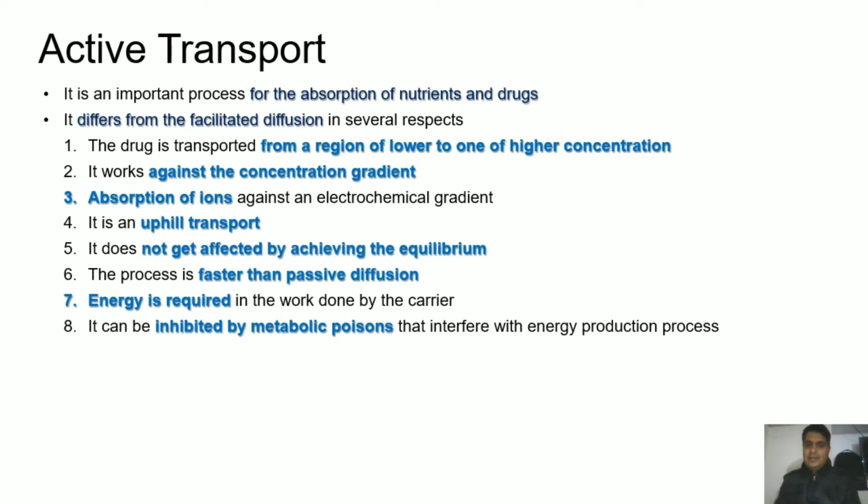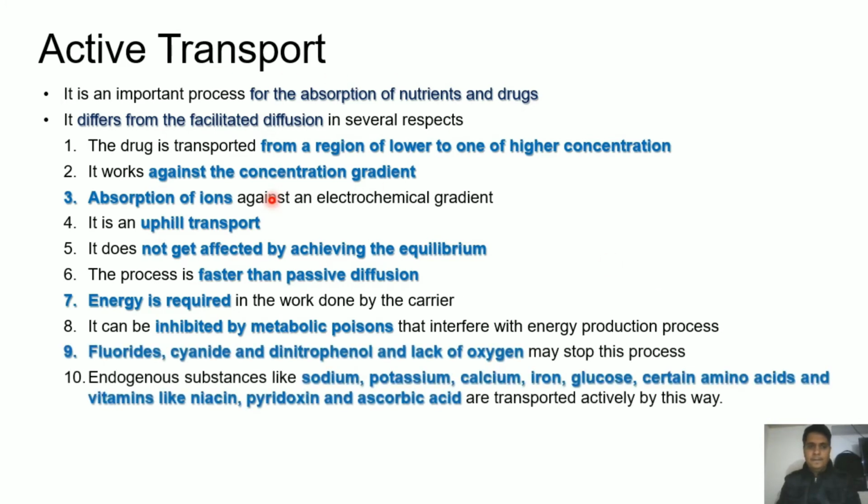Energy is required for the work done by the carrier, and it can be inhibited by metabolic poisons that interfere with the energy production process. So if the energy production process gets inhibited by any chemical or poison, then obviously this active transport mechanism will be stopped.